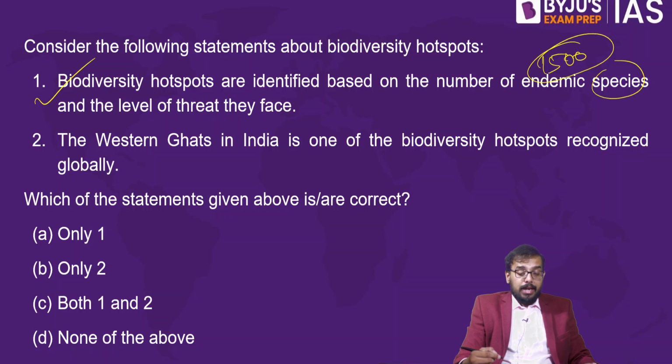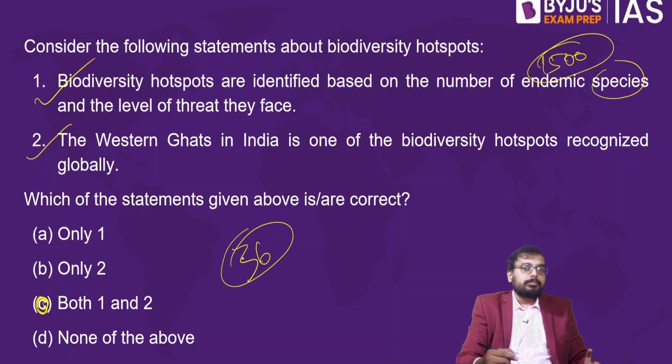The Western Ghats in India is one of the biodiversity hotspots recognized globally. Is the Western Ghats a biodiversity hotspot? Yes, it's a biodiversity hotspot. So option C is right. Apart from the Western Ghats, how many biodiversity hotspots are there? In the world, there are 36 biodiversity hotspots.